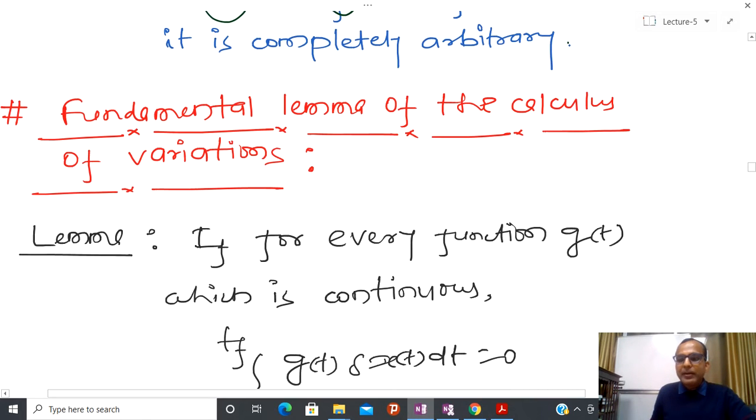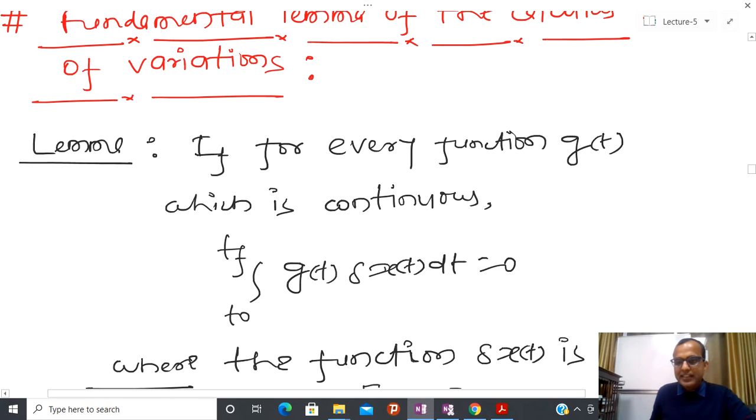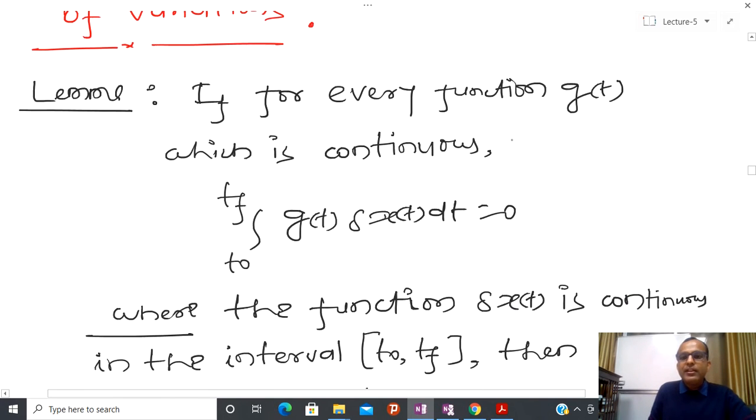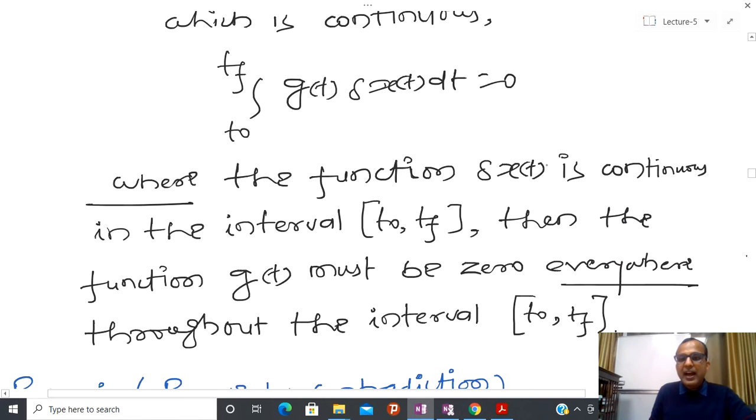What the fundamental lemma of calculus of variations suggests is that if for every continuous function g(t), the integral of g times delta x(t) dt equals 0, where delta x(t) is continuous in the interval t0 to tf, then the function g(t) must be 0 everywhere throughout the interval.